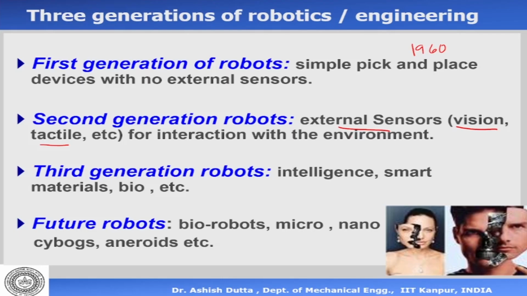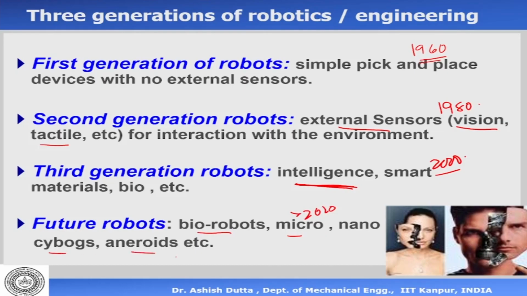Third generation robots are the ones that are intelligent. They are autonomous in some way. For example, an unmanned aerial vehicle has some amount of intelligence. We can argue on that. So this is the third classification of robots. If I say this is 1960s, this is about 1980s, and this is about 2000, in the year 2000. And this is the future. So future is 2020 beyond. Okay, so we have robots which are biorobots, micro, nano, and cyborgs, androids, and whatnot.